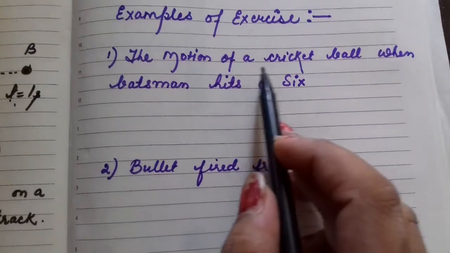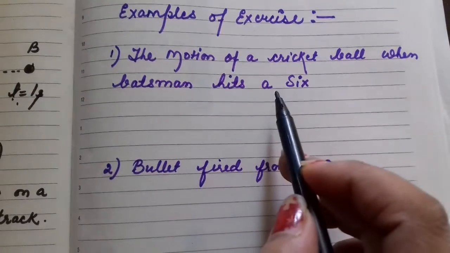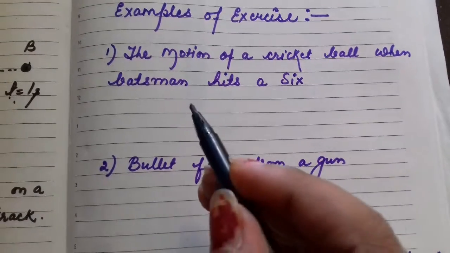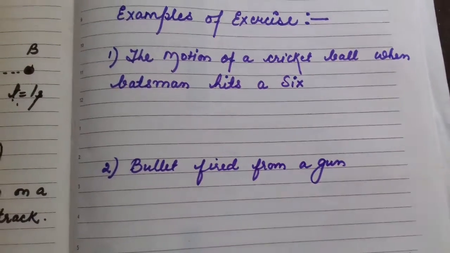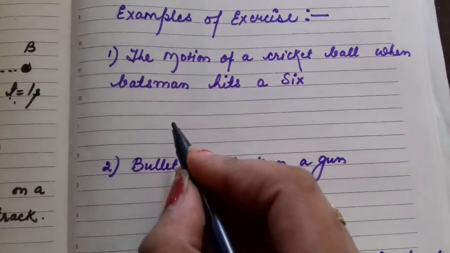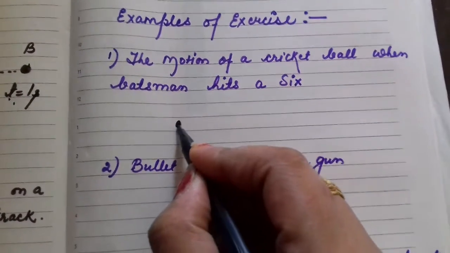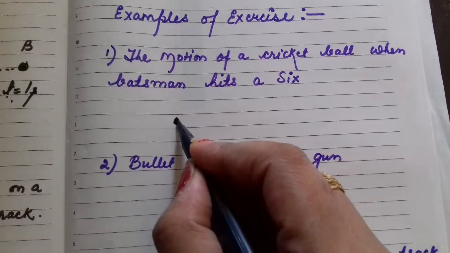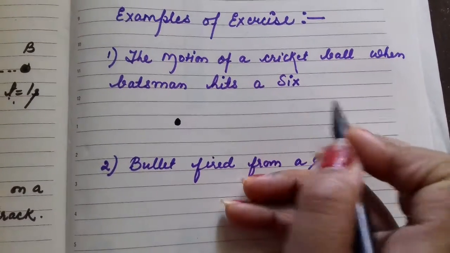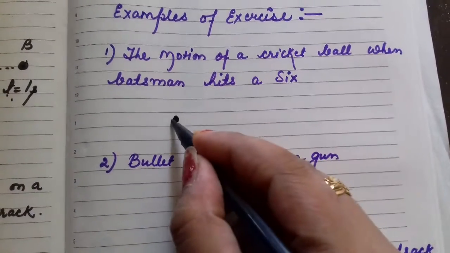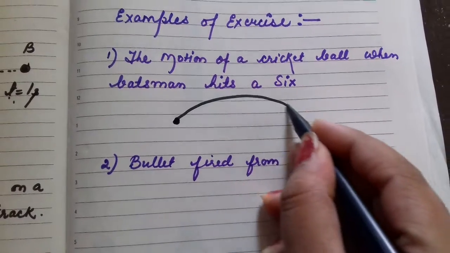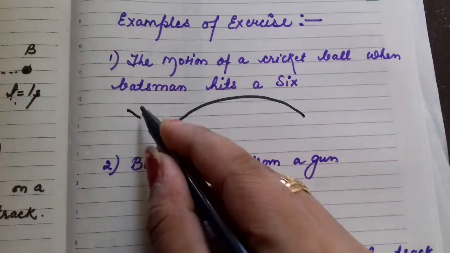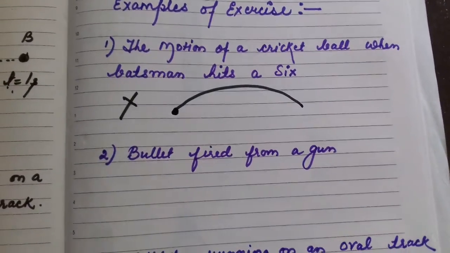The motion of a cricket ball when a batsman hits a 6. We need to tell whether the motion when a batsman hits a 6 is an example of one dimensional motion or not. For example, this is a batsman. If he is hitting a 6, it is not mandatory that it goes on a straight path. The ball always follows a path like this. Since this is making a curve, it is not one dimensional motion.